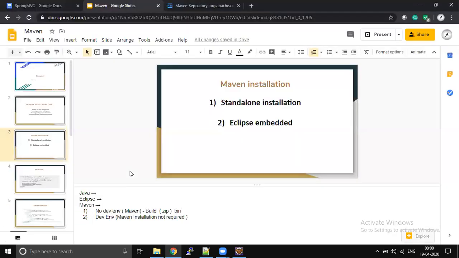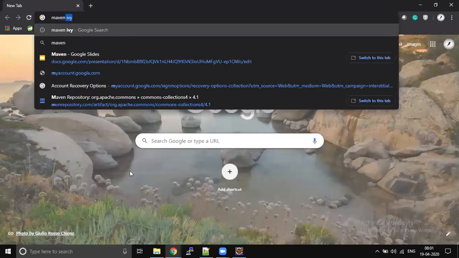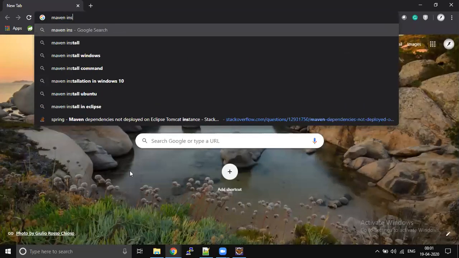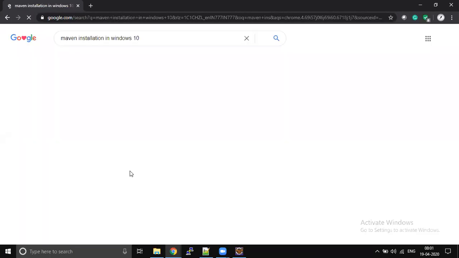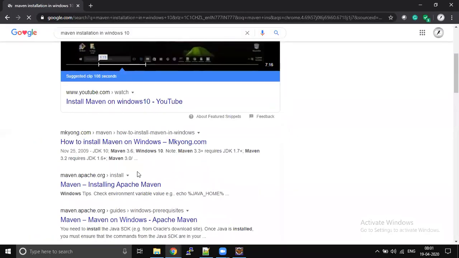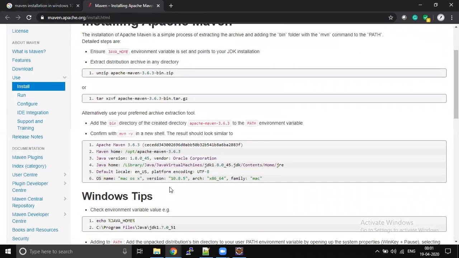If you want to install Maven, just go to Google and type Maven installation on Windows 10. Go to maven.apache.org and download the latest version.